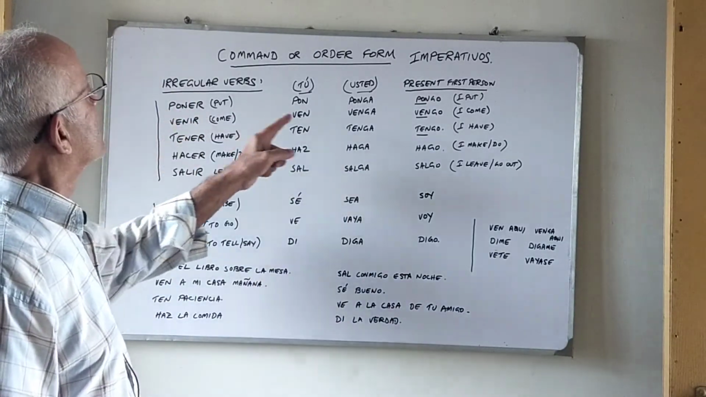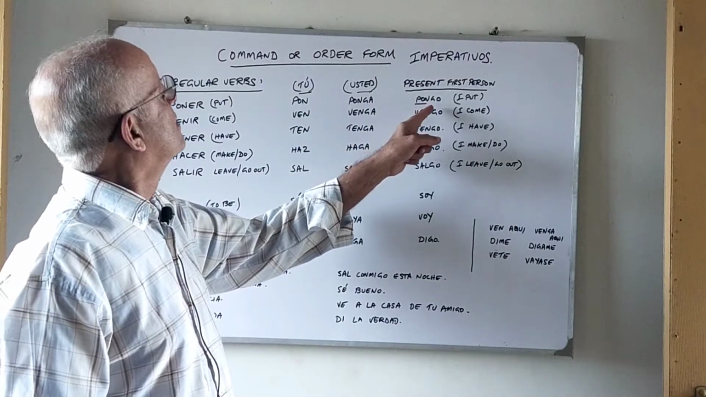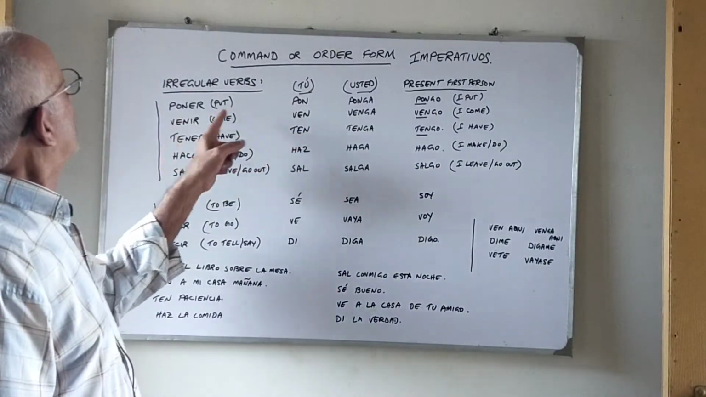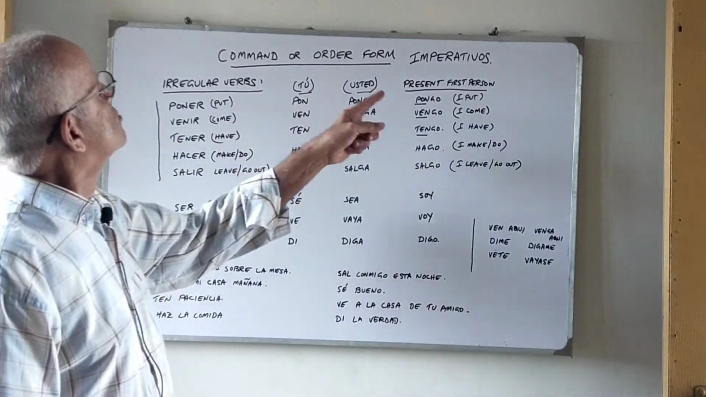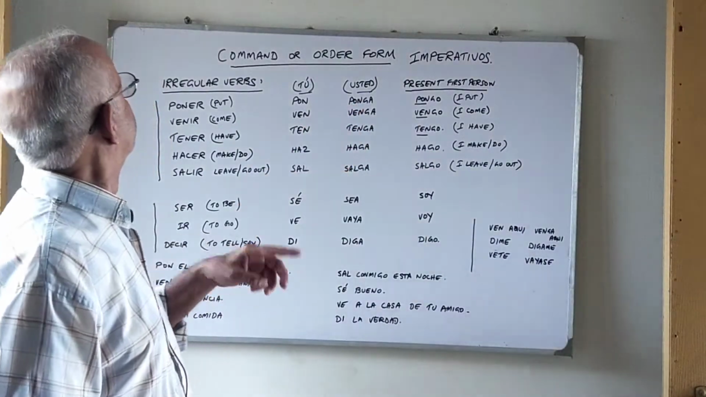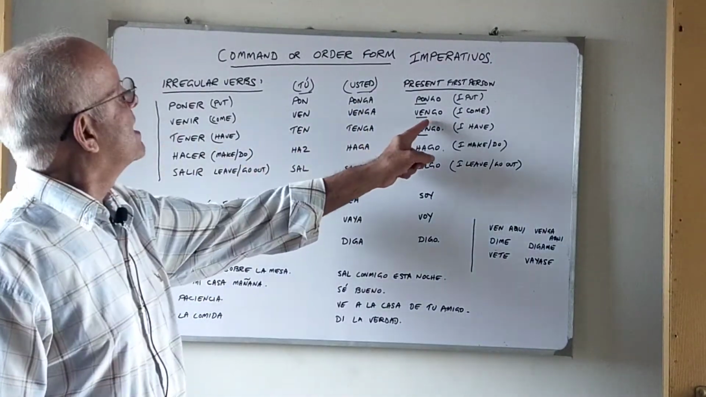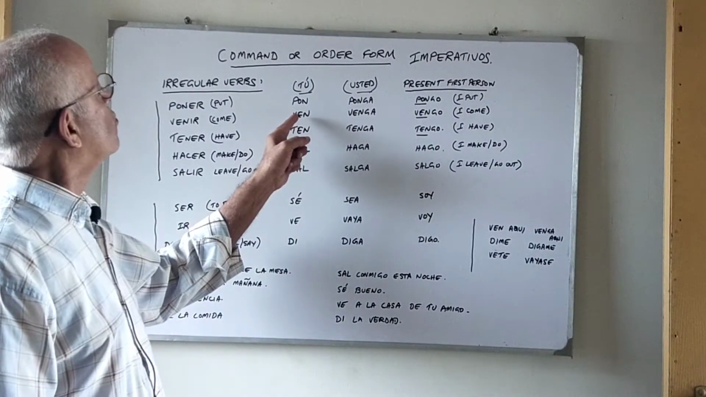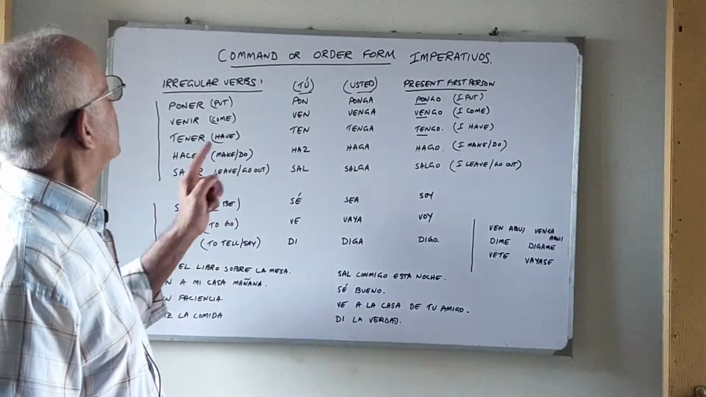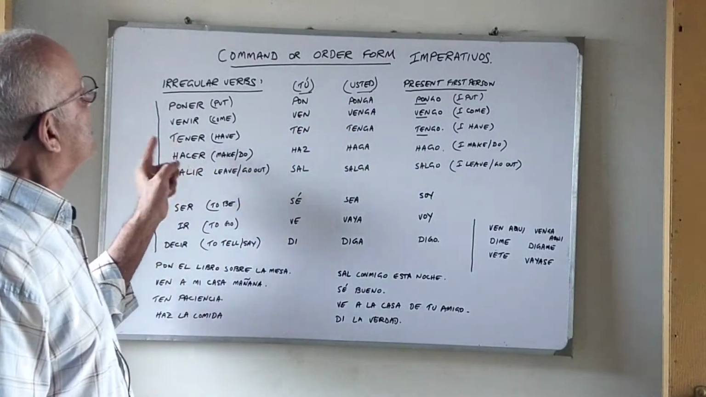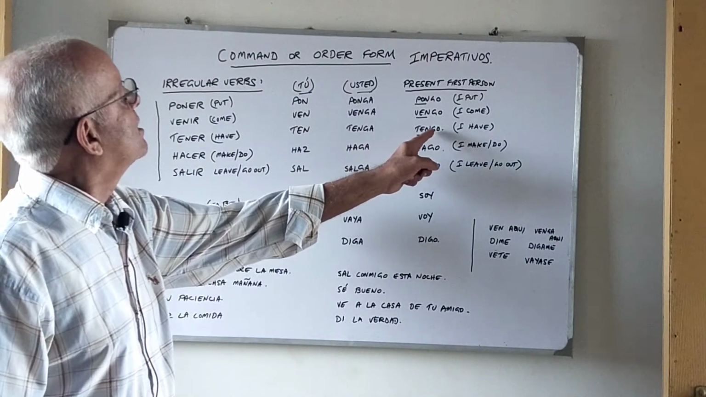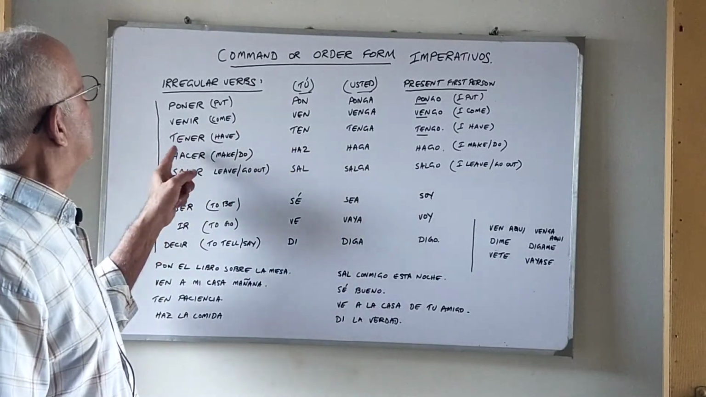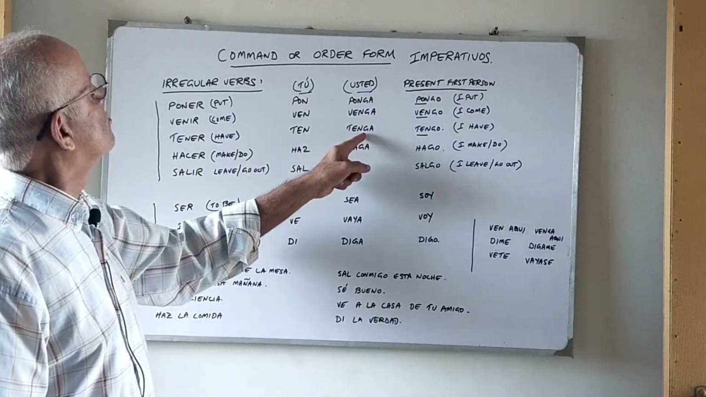So poner, take the present tense, is pongo. Remove the go and it becomes pon. So pon is the tú command form. Pon, put. The usted form will be ponga. Same is the case for venir. Present tense is vengo, remove the go, you're left with ven. So ven is the tú command formation of venir, and the usted formation is venga. Tener, present tense is tengo, again do the same thing, remove the go and you're left with ten. So ten is the tú command formation of the verb tener. Tenga is the usted formation.